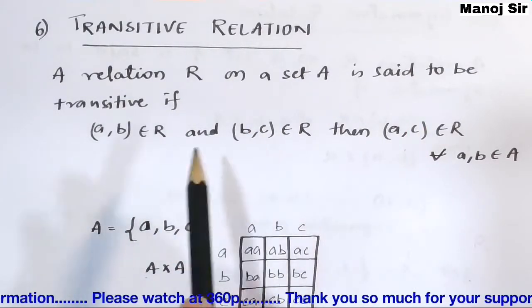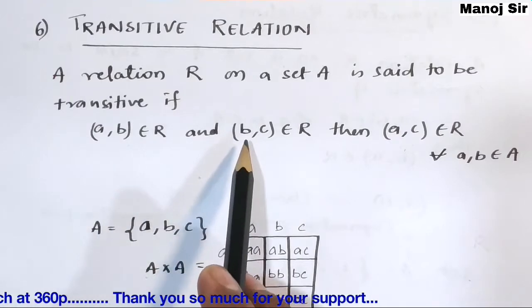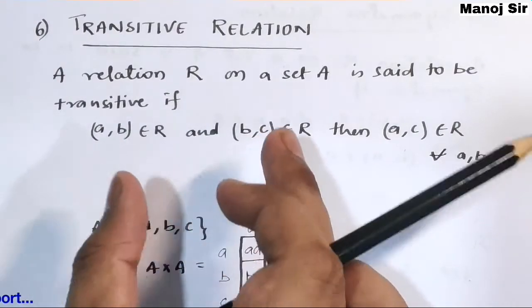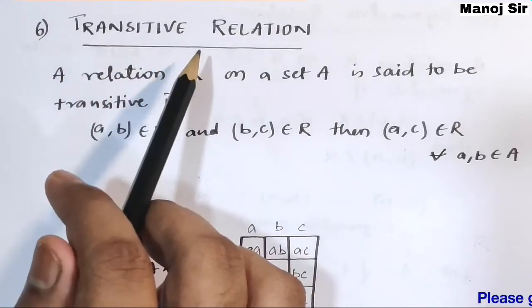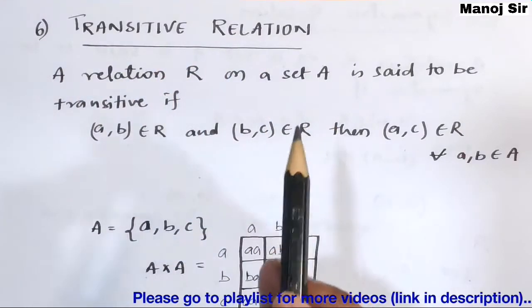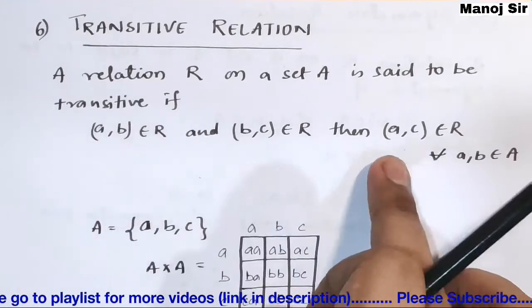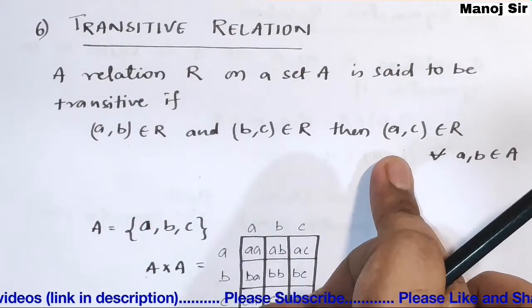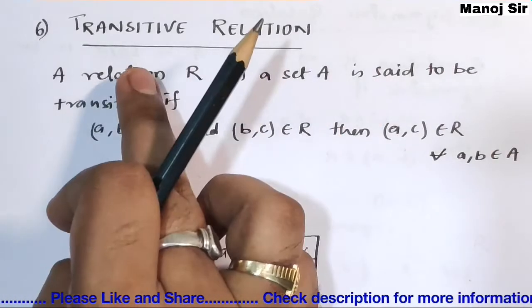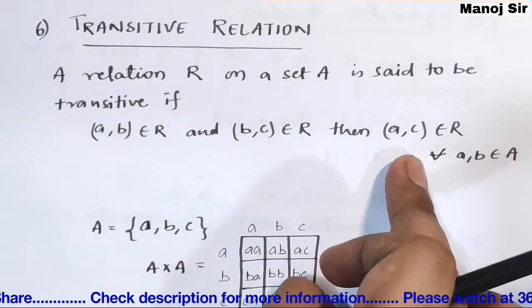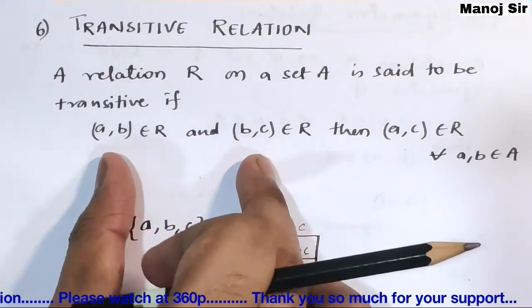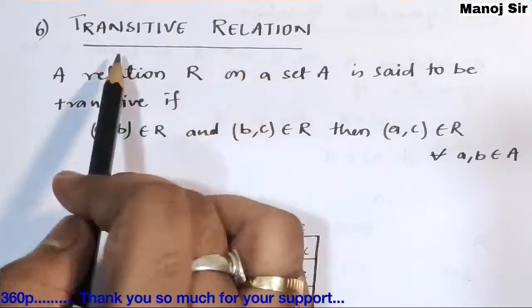If these two pairs are not present in that relation, that is also transitive. Then when would the relation be non-transitive? If these two are present and this is not present. I repeat: if these two are present and this is also present, then the relation is transitive. If these two are present and this is not present, that is non-transitive. If these two are not present, in that case also the relation is transitive.